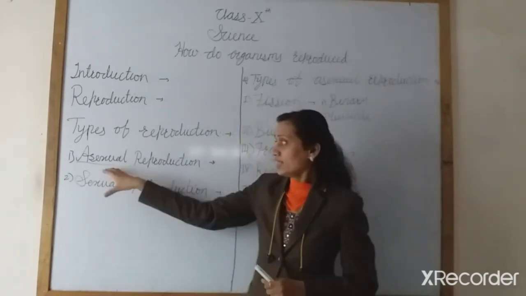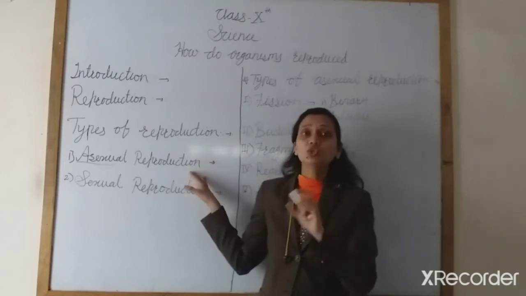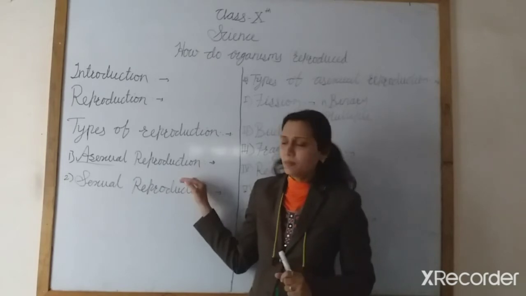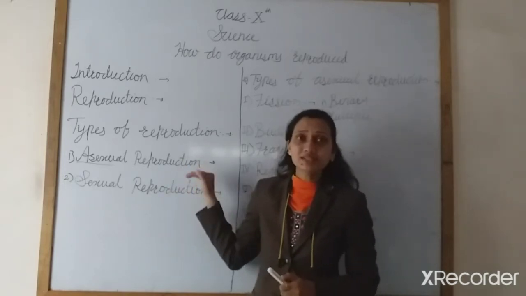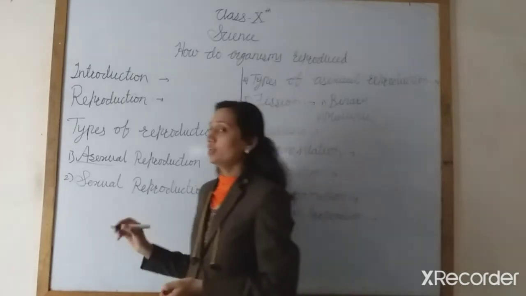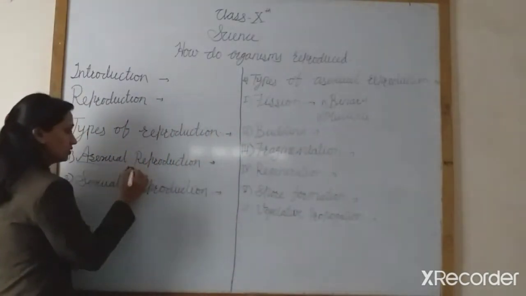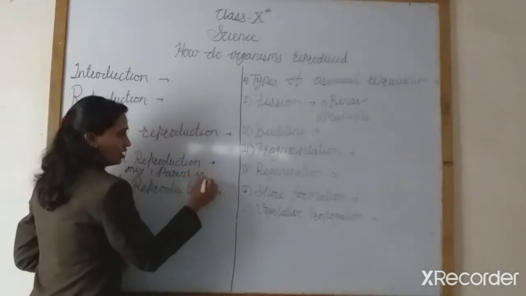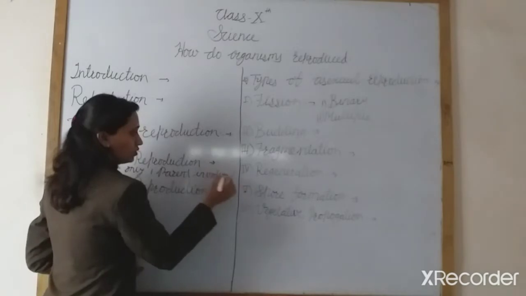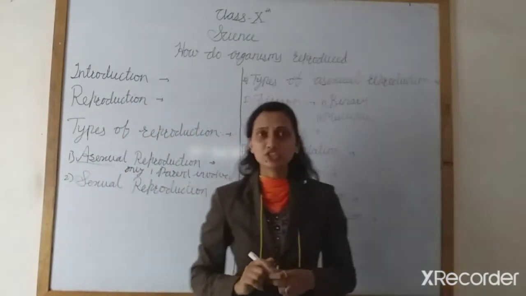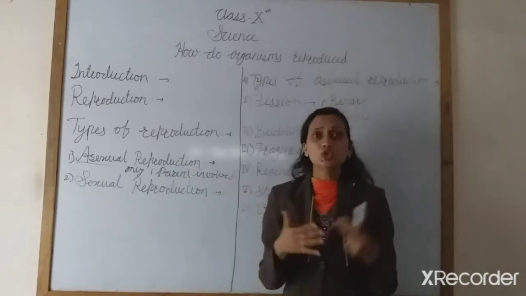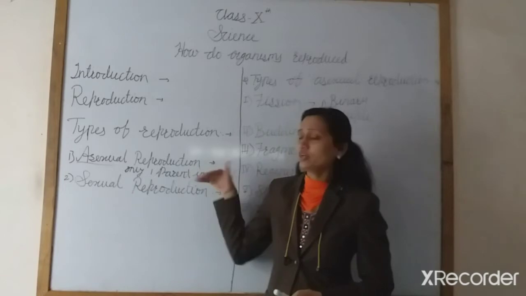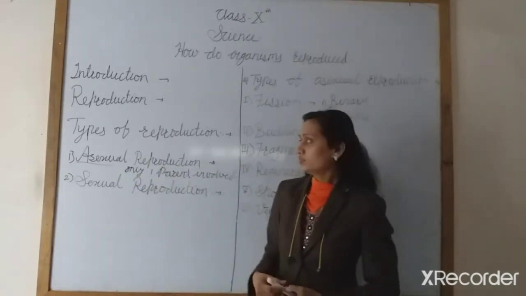So in asexual reproduction there is no use of the sex cell, which means there is no use of gametes. Only a single parent is involved in asexual reproduction. There is no need for the fusion of the male gamete and the female gamete. Only one parent is sufficient to give birth to the young one.